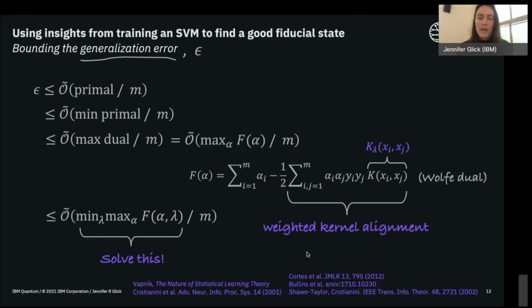And to make the connection back to these covariant quantum kernels that we've discussed, we can use kernel alignment to find a good fiducial state. So what we can do is parameterize this fiducial state, and then we can solve this min-max problem, which is a kind of weighted kernel alignment, in order to find a good fiducial state.